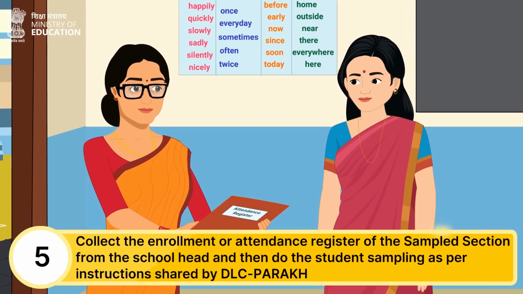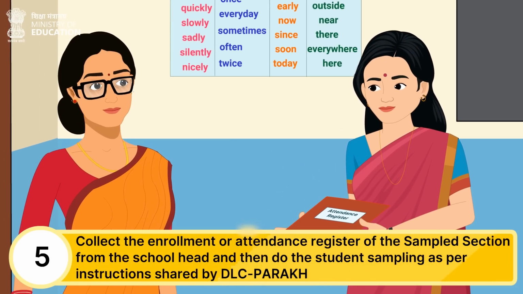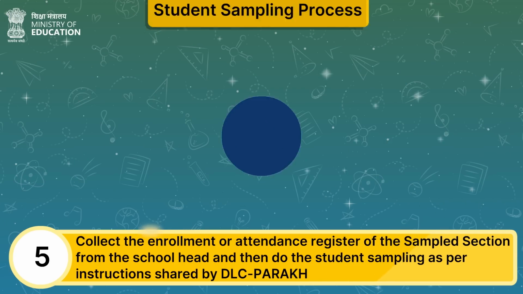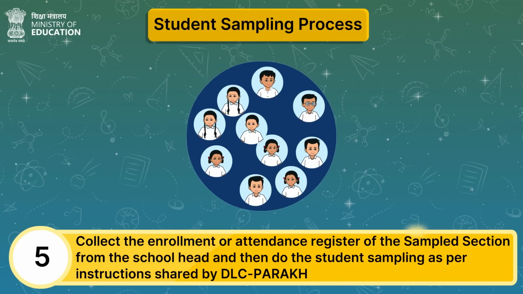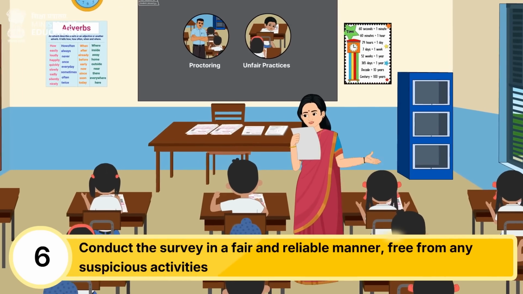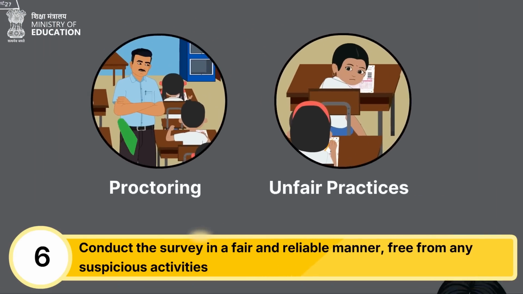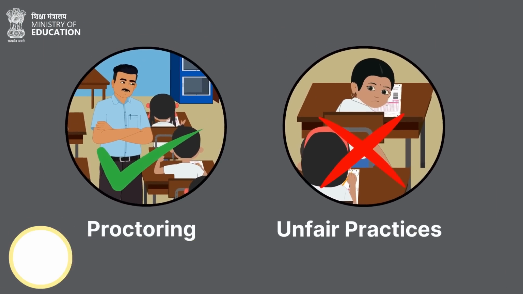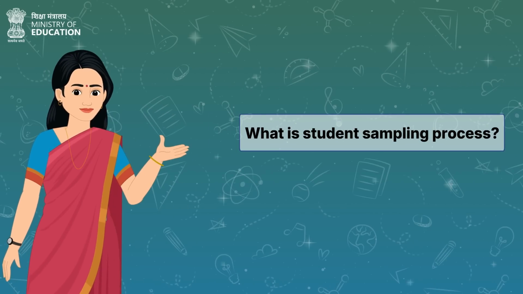After this, FI needs to collect the enrollment or attendance register of the sampled section from the school head and then do the student sampling as per instructions shared by DLC-PARAKH. It is the responsibility of a Field Investigator to conduct the survey in a fair and reliable manner, free from any suspicious activities. Now you must be wondering what the student sampling process is.